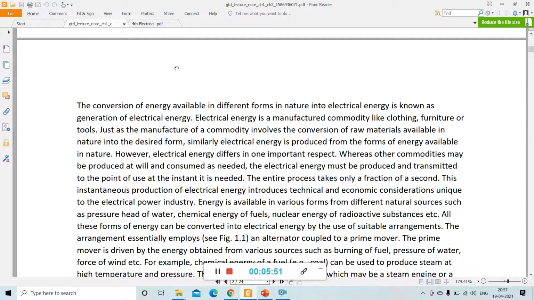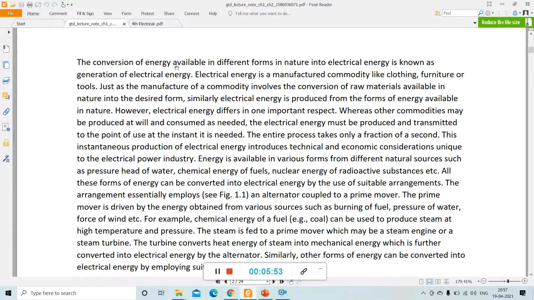So the conversion of energy available in different forms in nature into electrical energy is known as generation of electrical energy. See, in the generation of electrical energy, we can take it as an example of hydroelectric power plant.